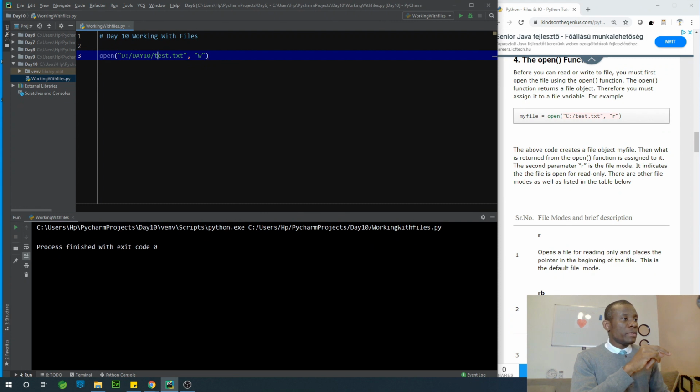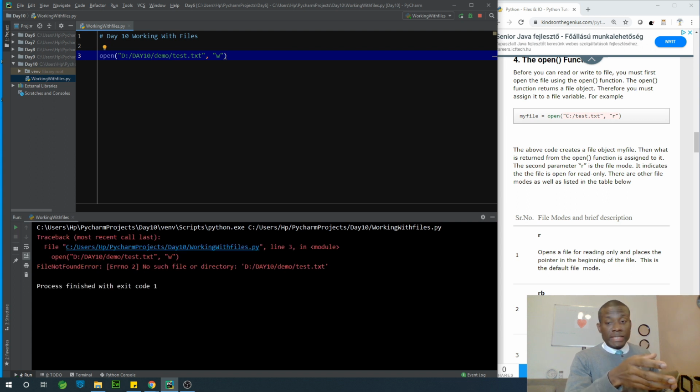So what I'm going to try now is to use a directory in the name of the file and see if it will create this directory and also create the file as well. So I'm going to say day10/demo/text.txt. I'm going to run it at this point, and let's see. We can see that there is an error because the directory does not exist. We are going to be talking about creating a new directory in the next lesson. All right, so we are talking about creating a file and not a directory.